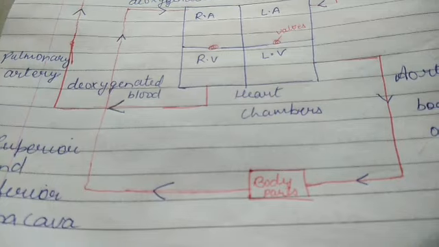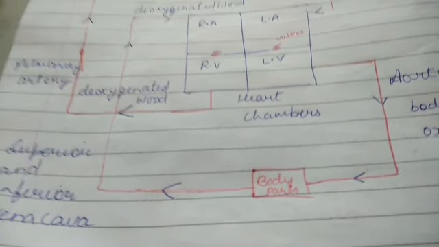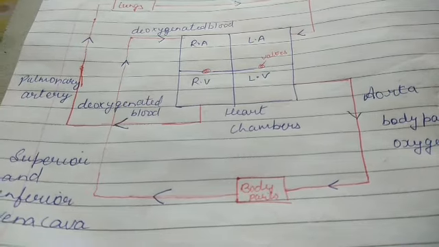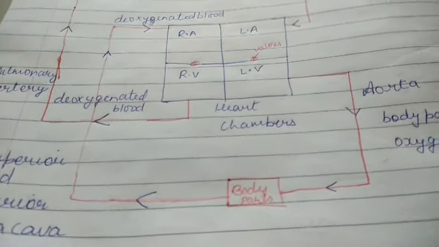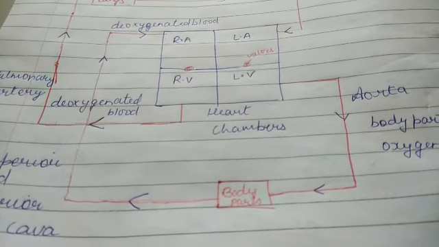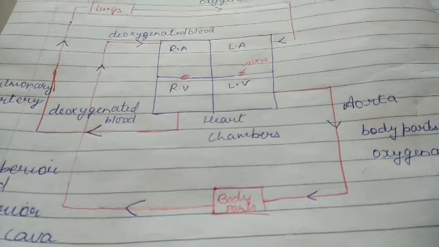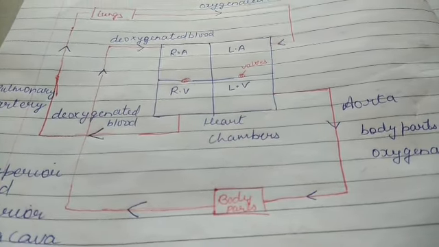The superior vena cava collects blood from the head region and the inferior from the lower parts. These vena cava take the blood to the right atrium, and from here it passes to the right ventricle through the tricuspid valve.